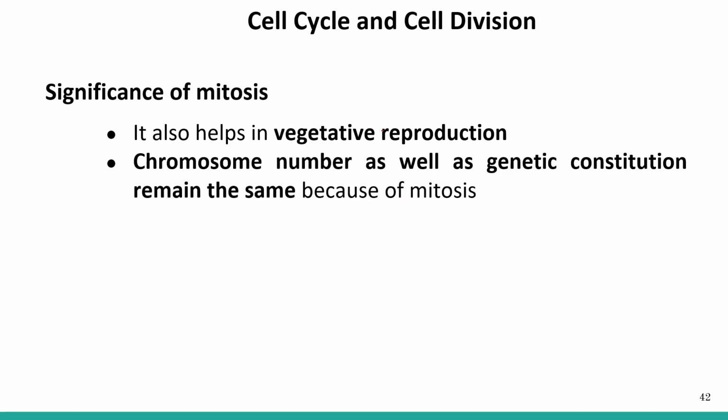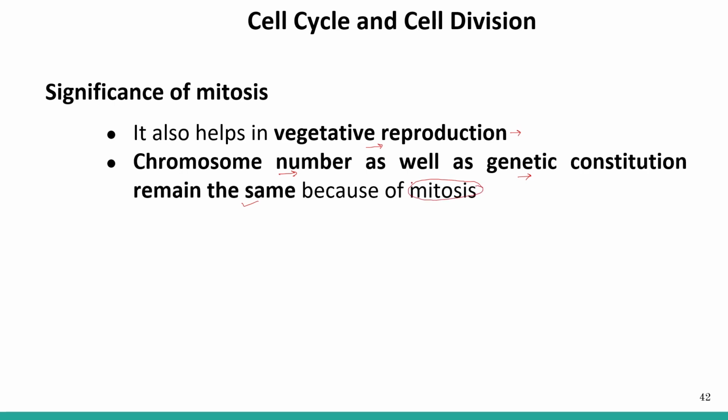Mitosis is also helpful in vegetative reproduction. Vegetative reproduction is also a type of asexual reproduction, so it also takes place with the help of mitosis. The most important point to remember is that the chromosome number as well as the genetic constitution remain the same because of mitosis.